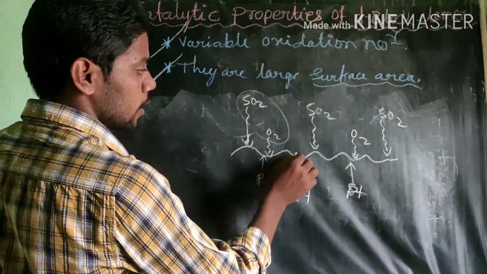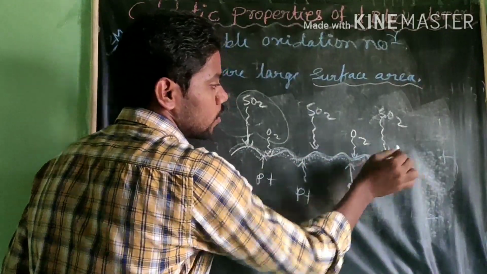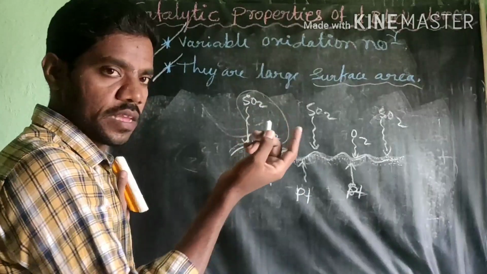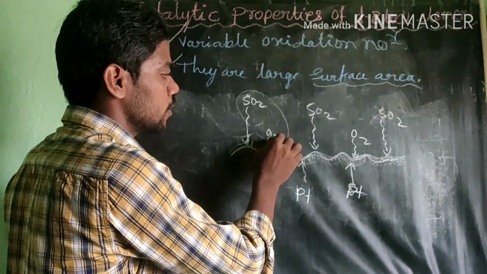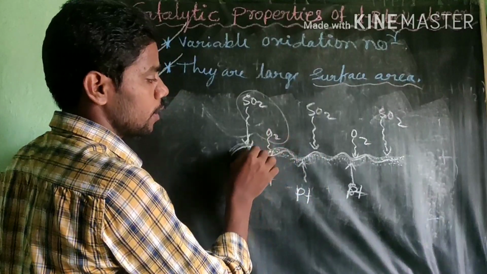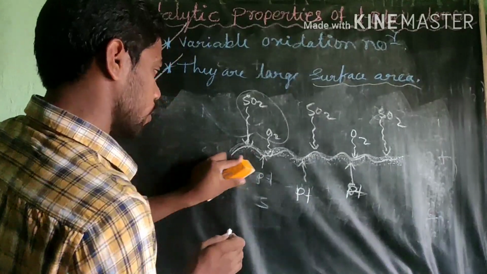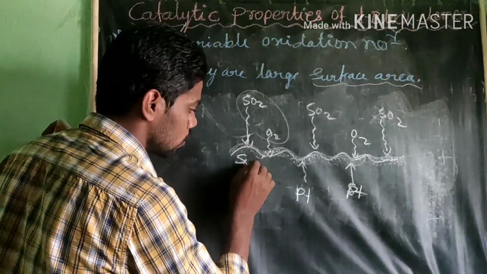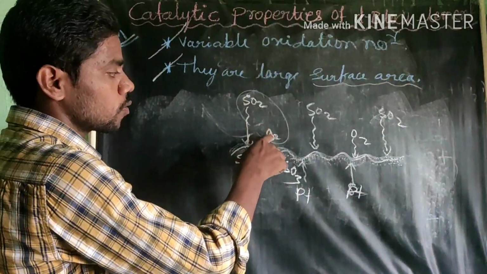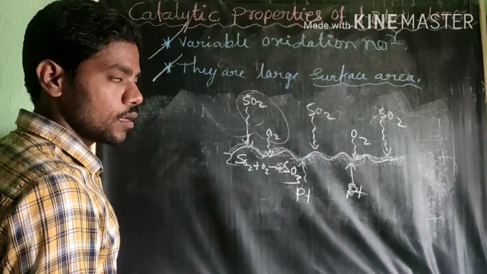This is the catalytic surface. On one platinum surface, SO2 gas and oxygen are present. First, SO2 gas accumulates on the surface and oxygen also accumulates on the surface. Here this SO2 combines with O2 and forms SO3. SO2 plus O2 gives SO3, and this is the balanced reaction.